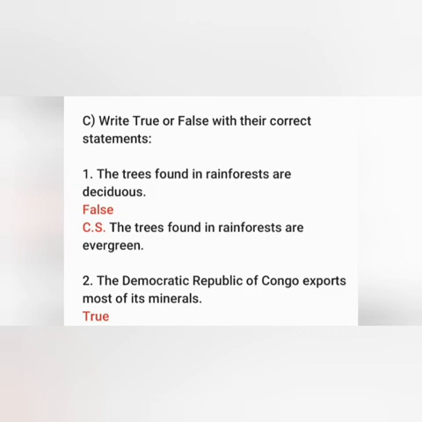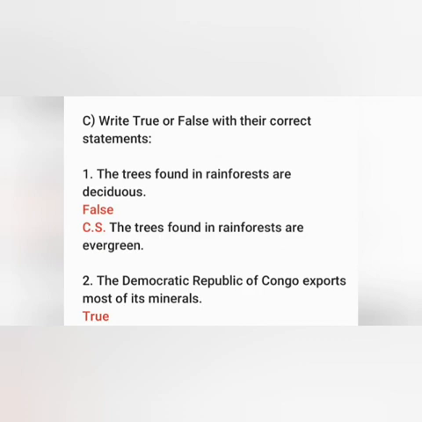And first one is, the trees found in rainforests are deciduous. Is it right answer? No, it's false. So you have to write here false and also mention the correct statement. And the correct statement is the trees found in rainforests are evergreen.